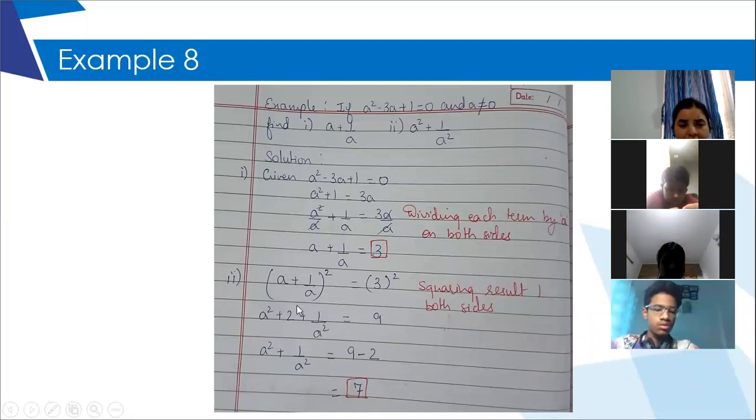And after that, you are going to apply the formula which I had given you in the first class. So this was the formula: a square plus 2 plus 1 upon a square, and the right side is 9, since 3 square is 9. Then you transpose this whole number 2 to the right side, so it becomes minus 2, and finally you get the value of this expression also in terms of a number. So please write it down.